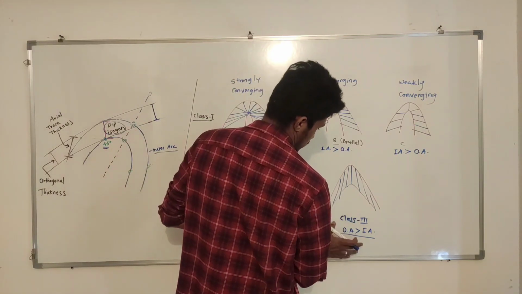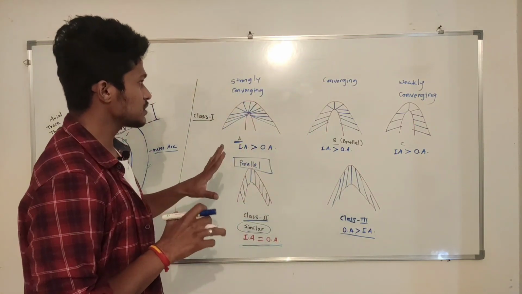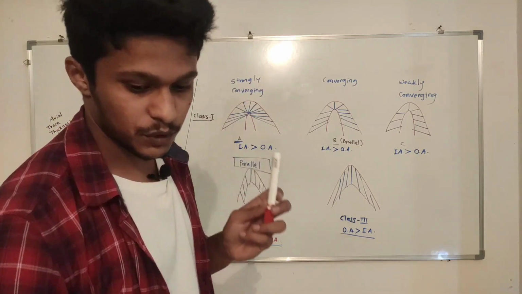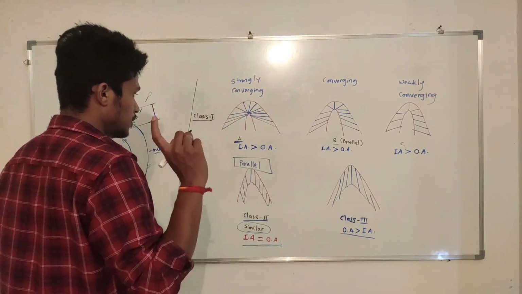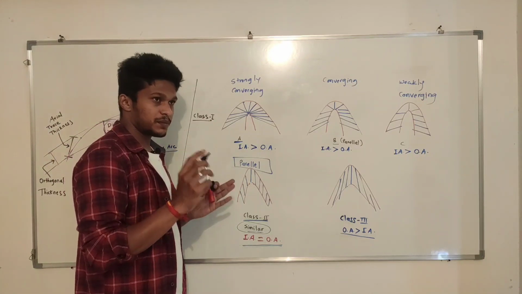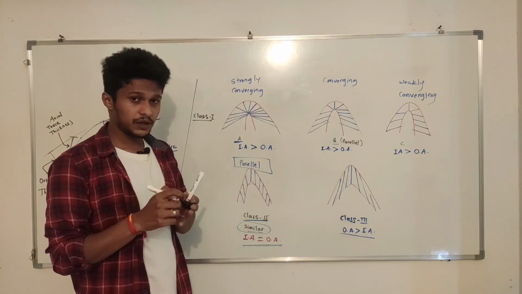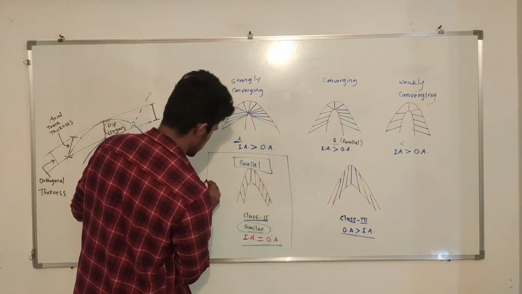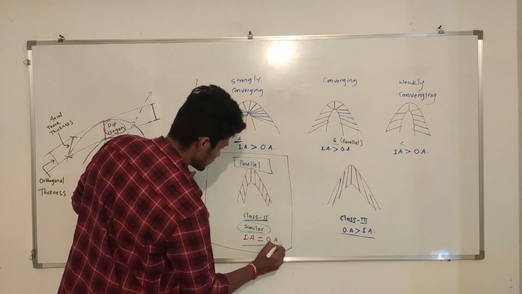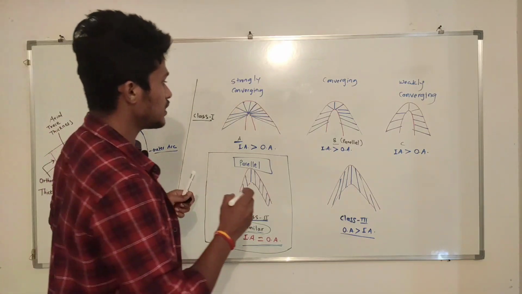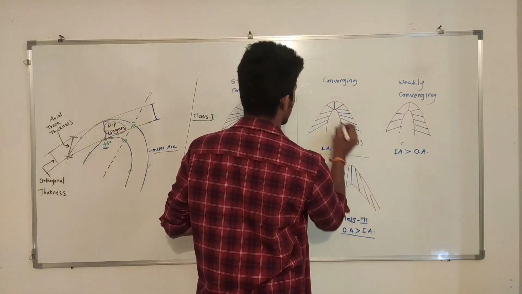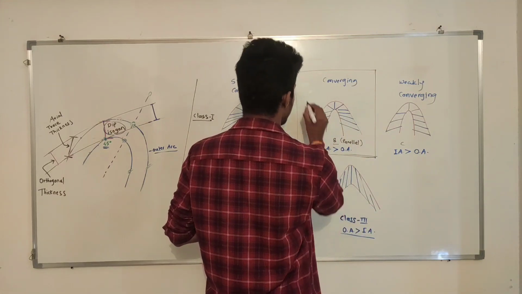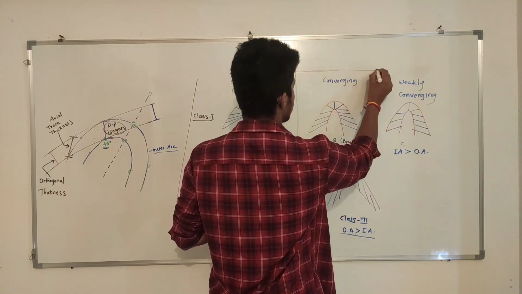These are some terms related to these 5 classifications. Now the most important thing: if you are preparing for NET JRF or GATE, you need to focus more on these 2 classes, because most of the questions are asked on parallel and similar folds. Which of the following is a parallel fold, which of the following is a similar fold?